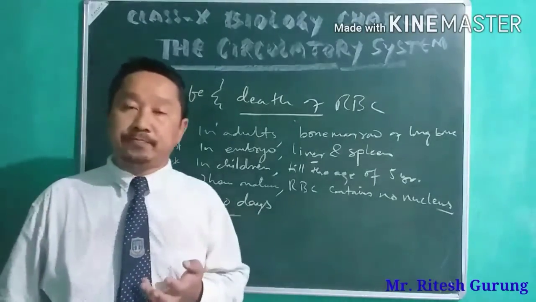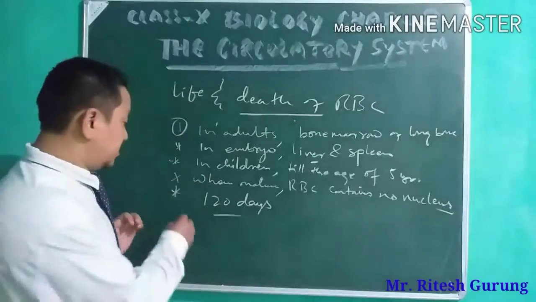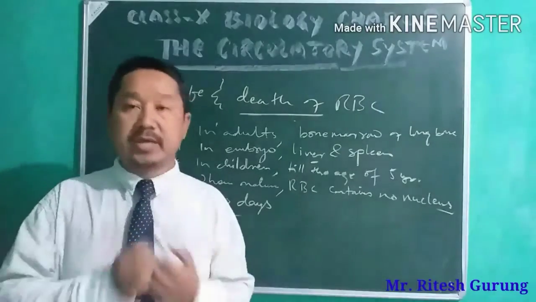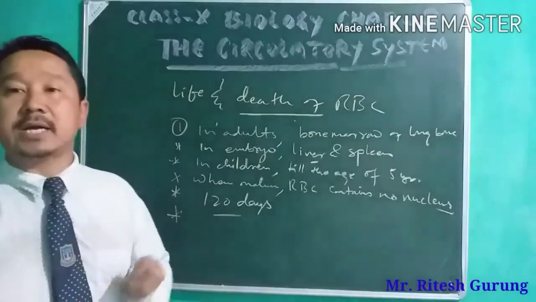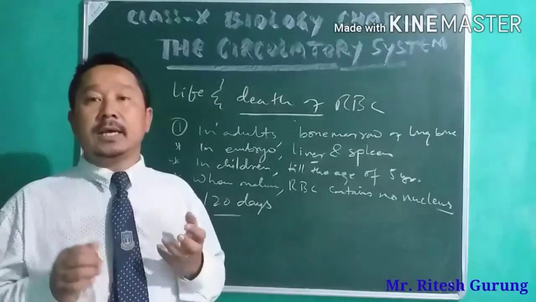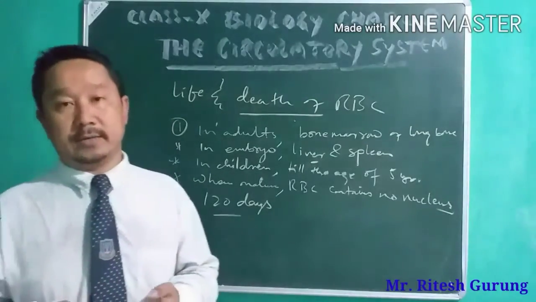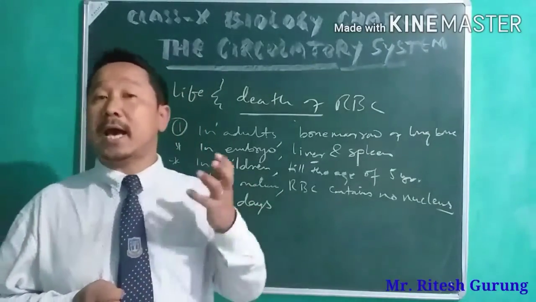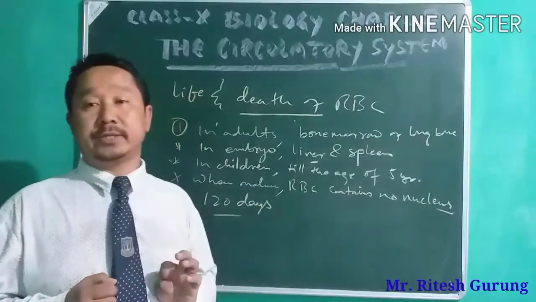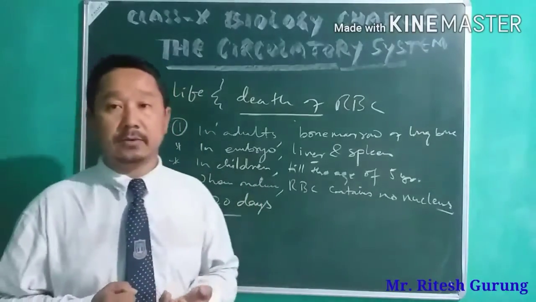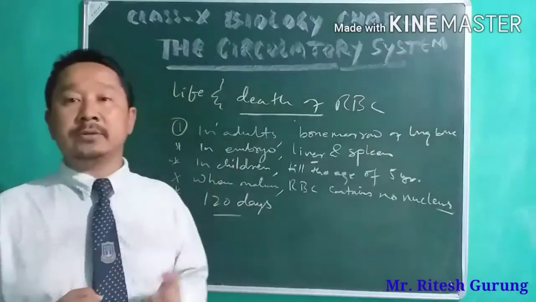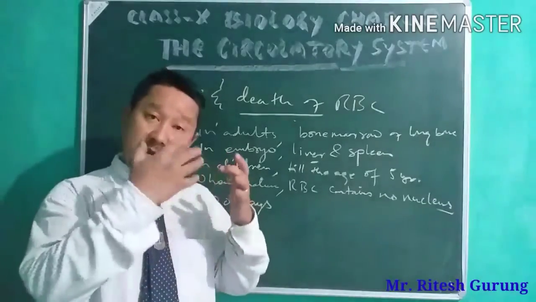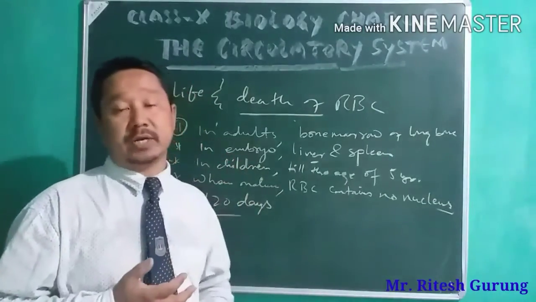All right, and then what happens after 120 days, when it is old or weak? These RBCs are destroyed in the spleen, liver, and bone marrow again. In the liver, in the spleen, and even in the bone marrow, these weak and old RBCs are destroyed there. So after the death, the iron part is retained in the liver.